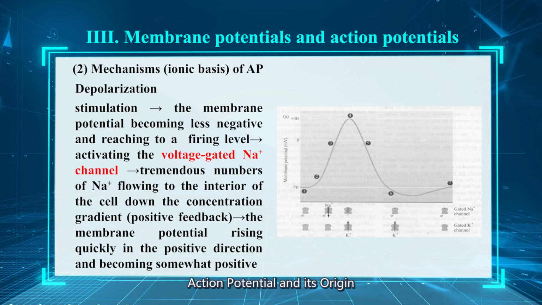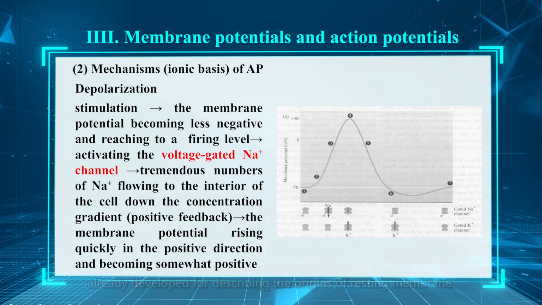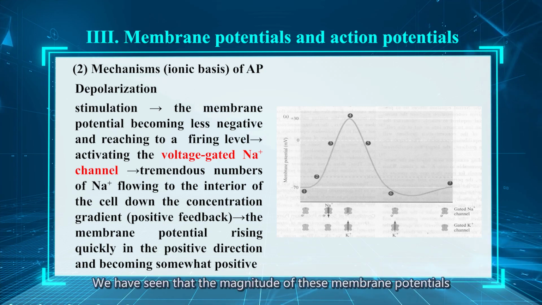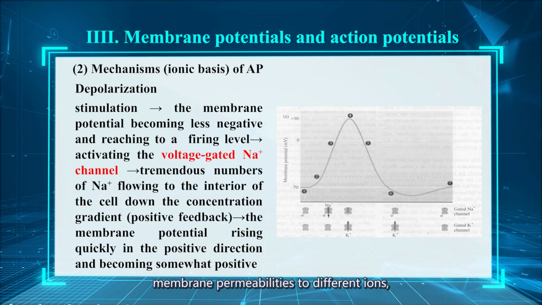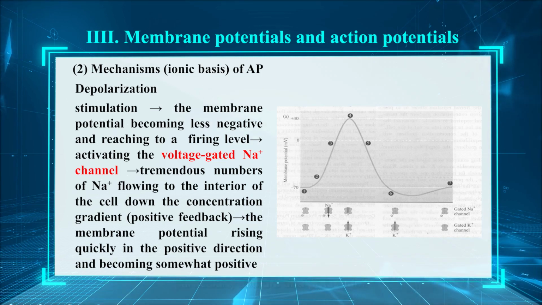Action potential and its origin. Action potential can be explained by the concepts already developed for describing the origin of resting membrane potential. We have seen that the magnitude of these membrane potentials depends upon the concentration gradient of and membrane permeability to different ions, particularly sodium and potassium ion.